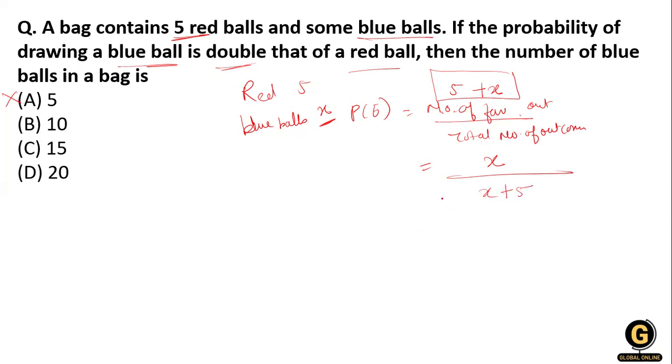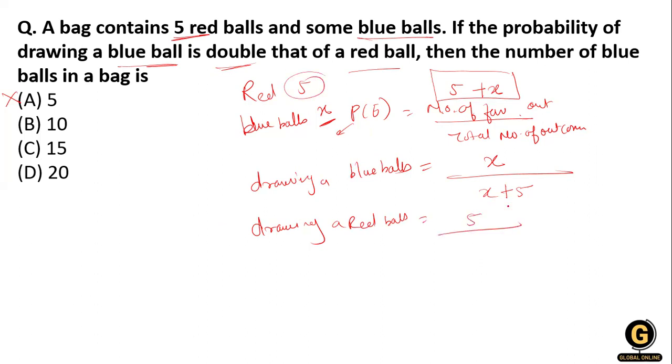Now, this formula is applied when we draw a blue ball. Okay, blue balls. So what is the condition if we draw a red ball? What happens over here? The total number of favorable outcomes for the red ball is 5, and the total number of outcomes is x plus 5. Clear? Now, when we solve equation number 1 and equation number 2,